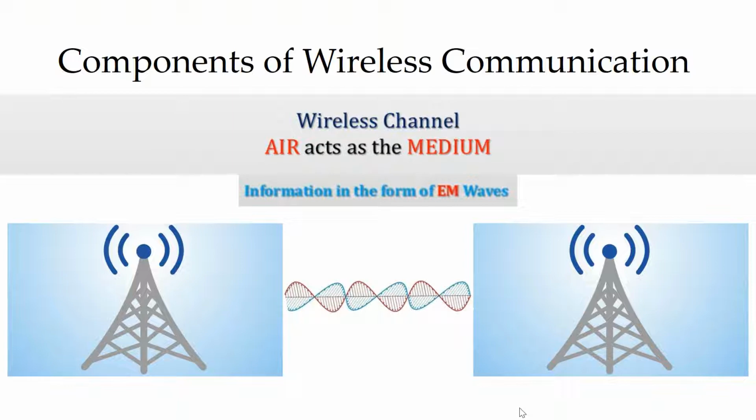Now, leaving the history, we'll discuss the components of a wireless communication system. How are the signals transmitted from the transmitter to the receiver? They are transmitted in the form of electromagnetic waves. What medium are we using here? Air is the only medium. So you're just going to transfer the messages over the air. The components include the transmitter, the receiver, the air, and the information in the form of electromagnetic waves.